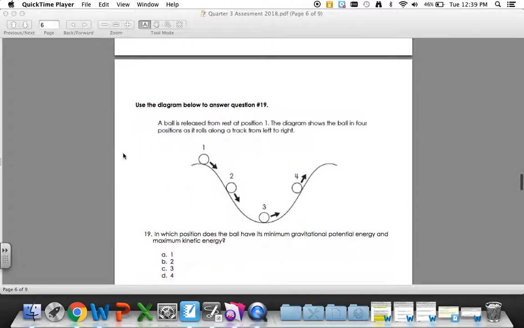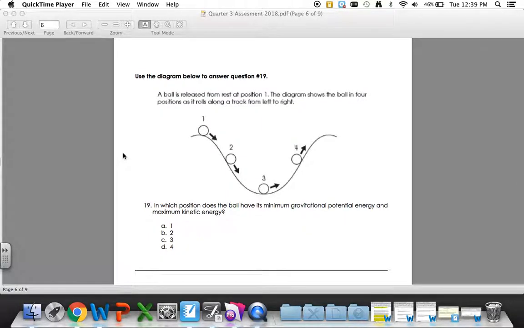Use the diagram below to answer question 19. A ball is released from rest at position 1. The diagram shows the ball in 4 positions as it rolls along a track from left to right. 19. In which position does the ball have its minimum gravitational potential energy and maximum kinetic energy? A. 1, B. 2, C. 3, D. 4.